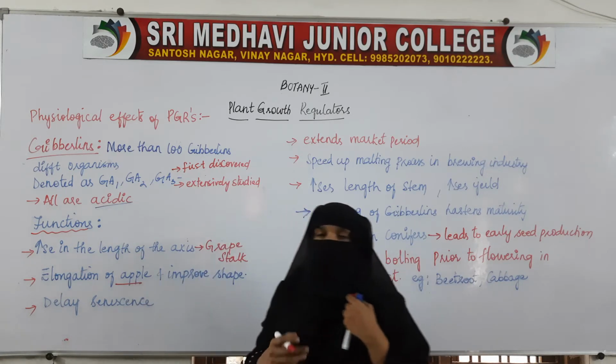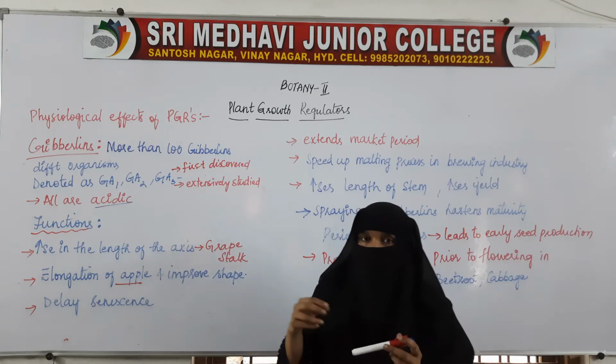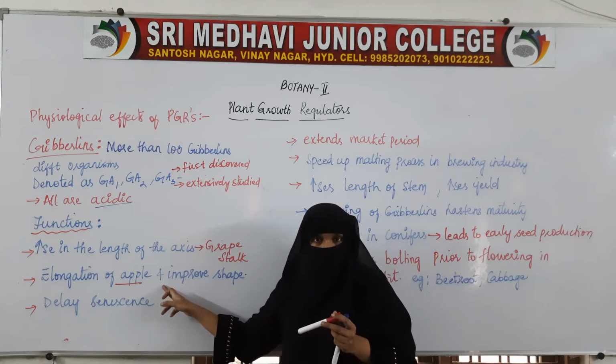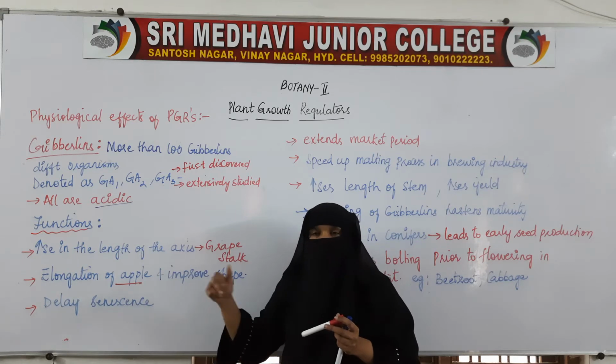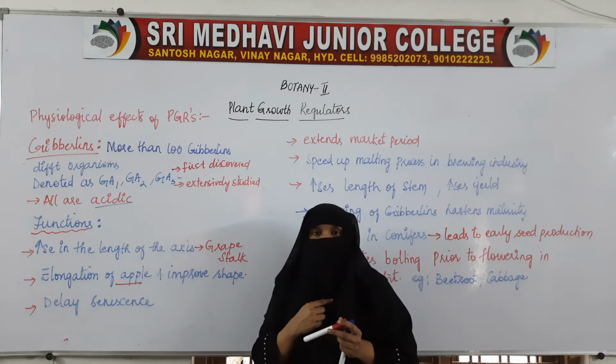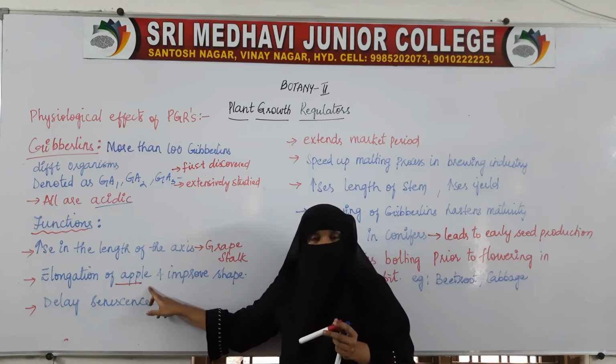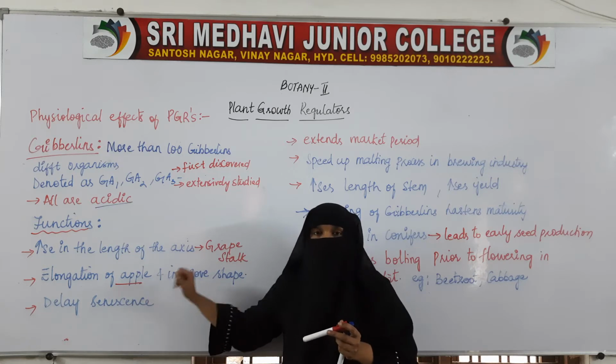Here the size will increase. If you want to increase the length of the apple, how can we do it? We can spray gibberellic acid on the plant.